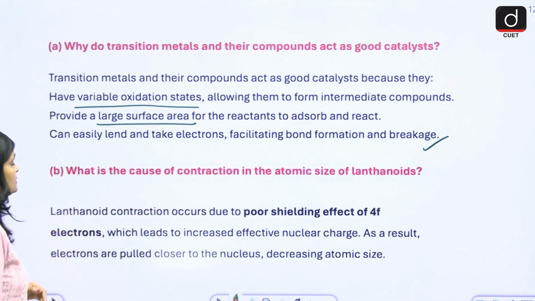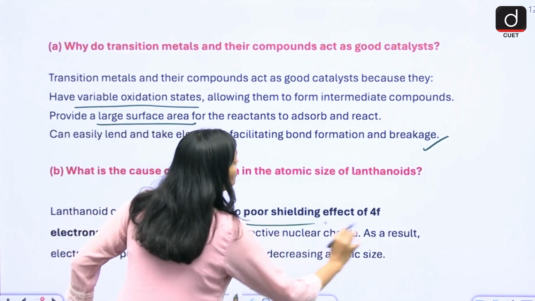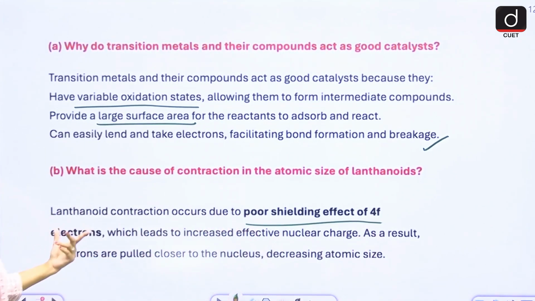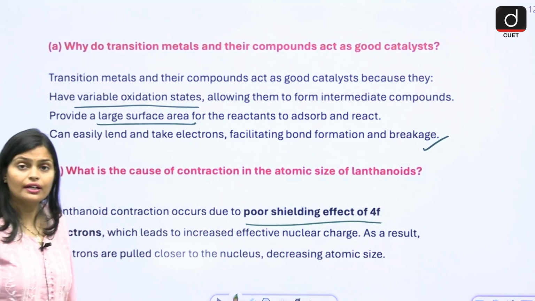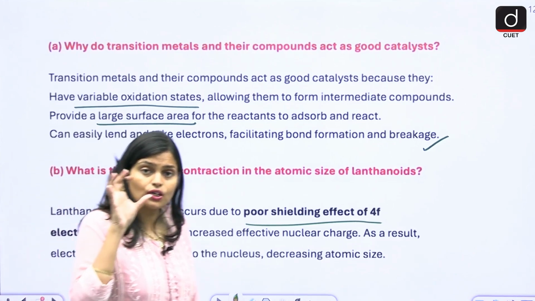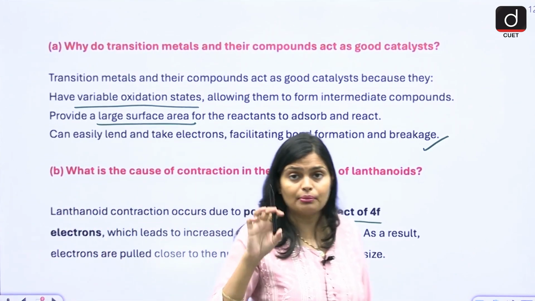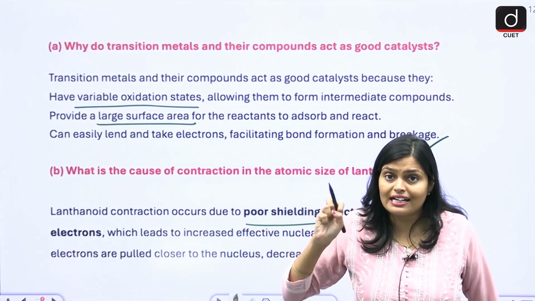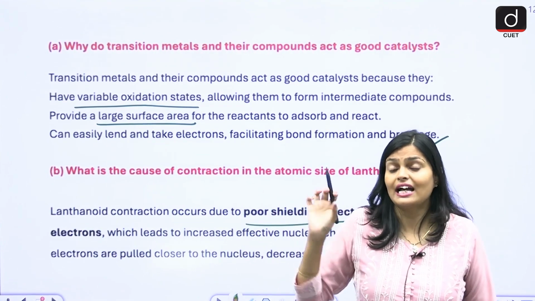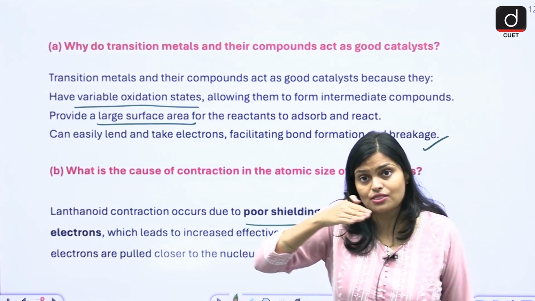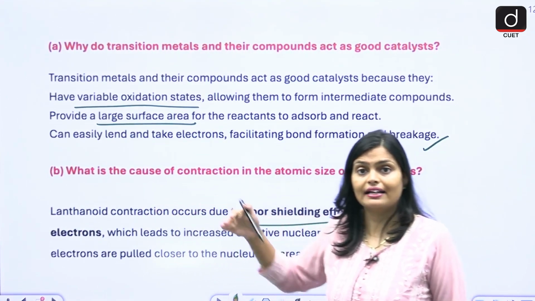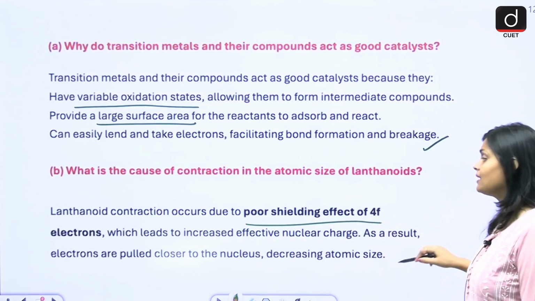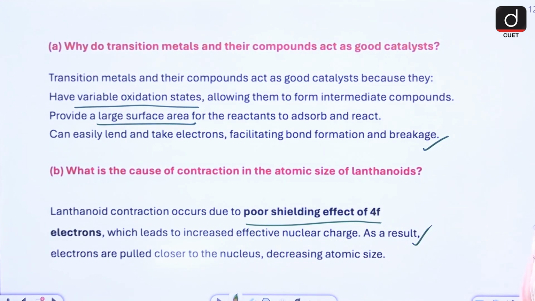So what is the reason? Due to the poor shielding effect of 4f electrons. The 4f electrons are not able to shield properly. That's why the nucleus attracts the outermost electrons and the size decreases as you move left to right. So here, decreasing atomic size will be the correct answer.